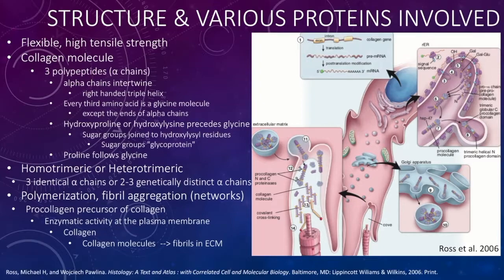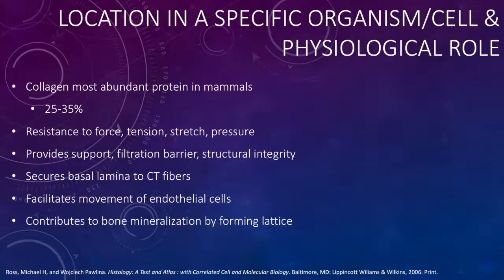bonds. A transport vesicle then takes procollagen molecules to the Golgi apparatus. As we have learned recently in class, the Golgi packages the procollagen into secretory vesicles for transport towards the plasma membrane. Vesicle movement is assisted by microtubule associated motor proteins. After exocytosis, cleavage of trimeric globular C and helical N procollagen domains by proteinases leads to polymerization of collagen molecules into collagen fibrils.